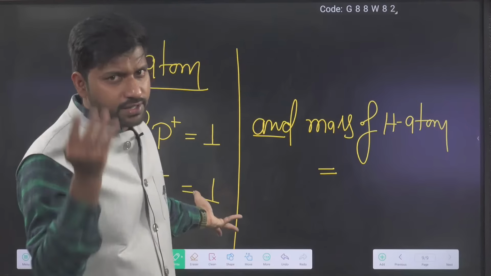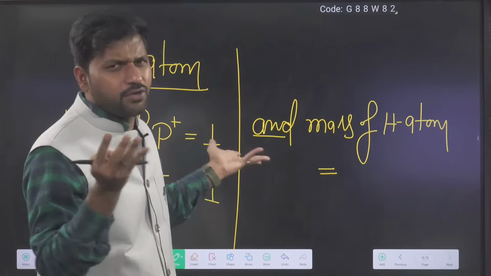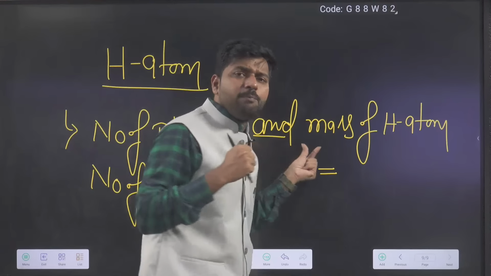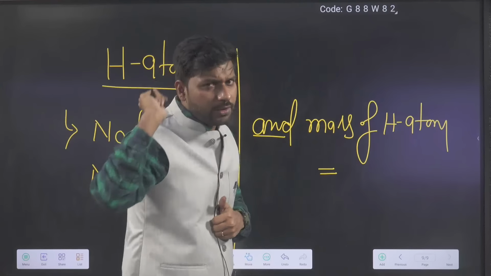So electron mass is negligible, so only the mass of the proton counts. How many protons? 1 proton.